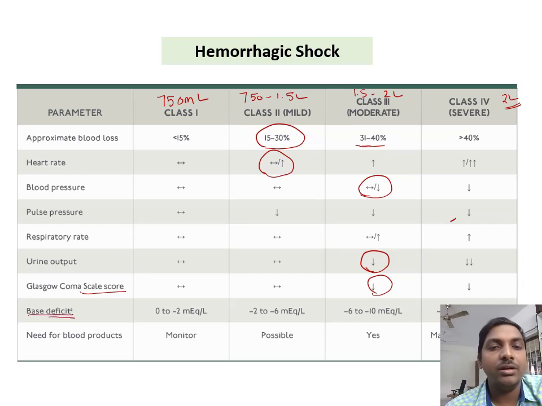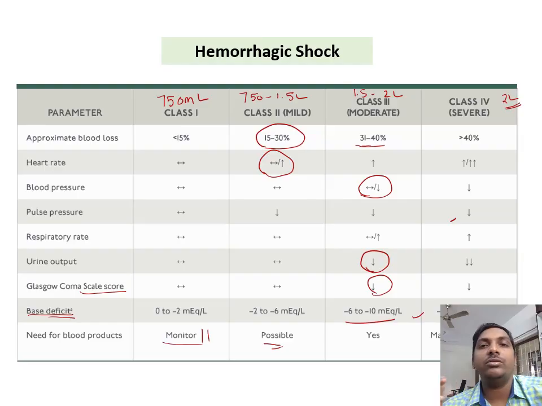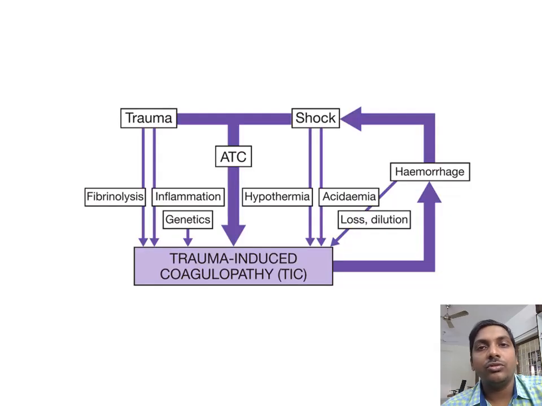And base deficit, we already mentioned: because of the decreased perfusion, more lactic acid will accumulate, leading to a state of metabolic acidosis. So base deficit indicates the severity of metabolic acidosis. When the blood loss is more, the severity of base deficit or metabolic acidosis will also move higher. Generally, class 1 you can manage without transfusion of blood. From class 2 you need to treat the patient with blood transfusion, right? Why we need to treat the patient with blood transfusion, that we will discuss.